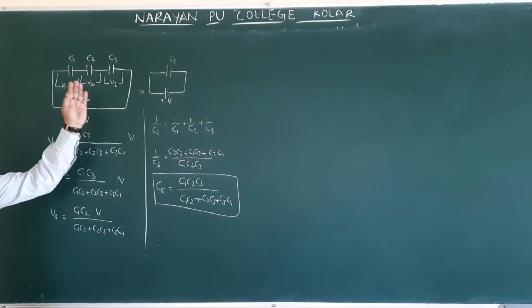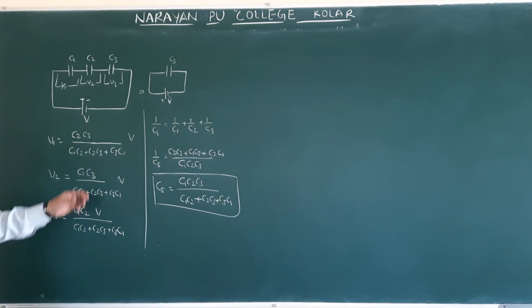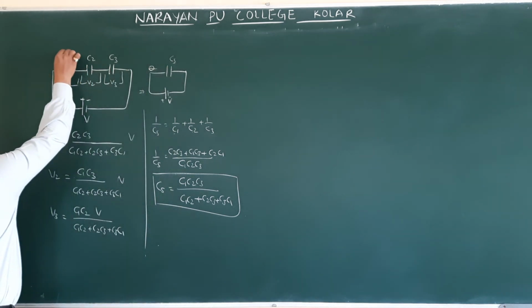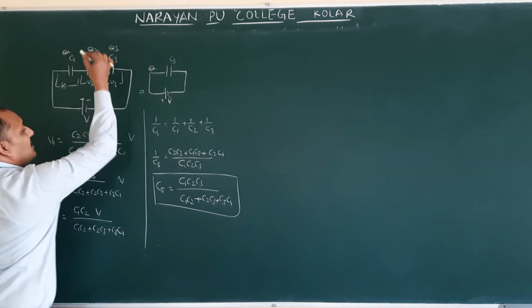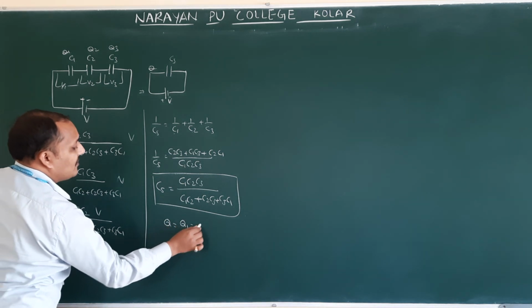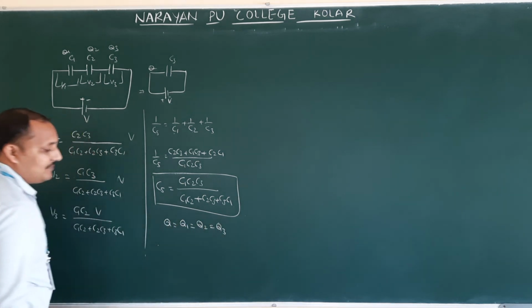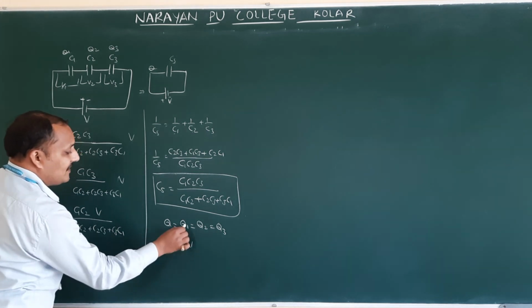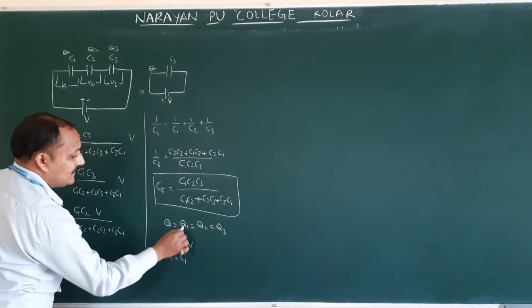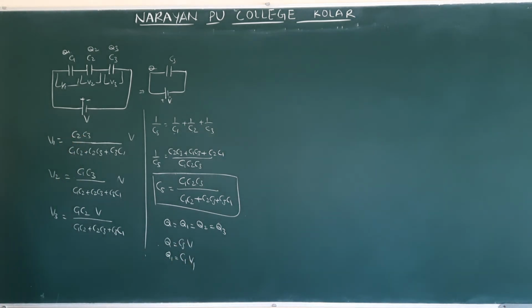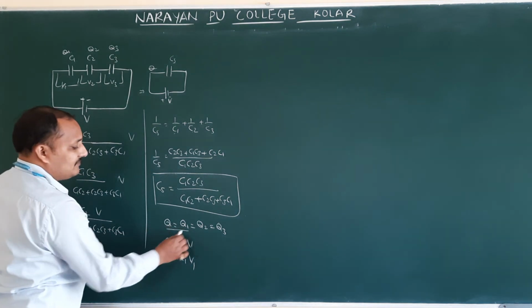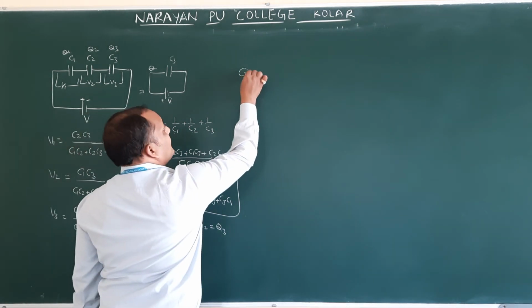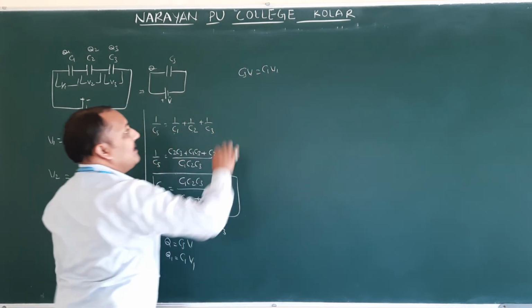What is the same when capacitors are connected in series? Charge is the same. The amount of charge flowing through CS, that is Q, is equal to Q1, equal to Q2, equal to Q3. If you equate these, Q is CS V and Q1 is C1 V1. Because the charges are the same, CS V is equal to C1 V1.